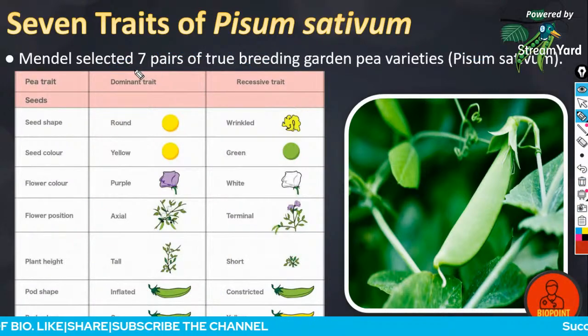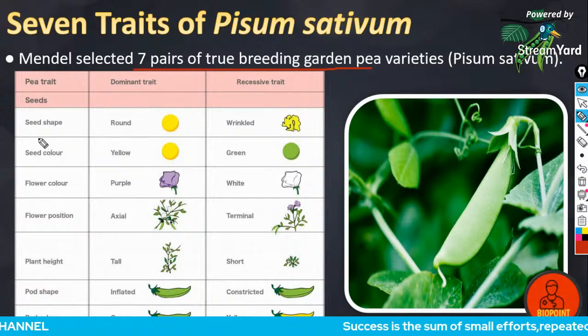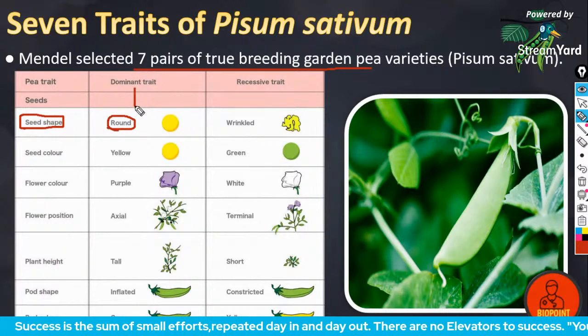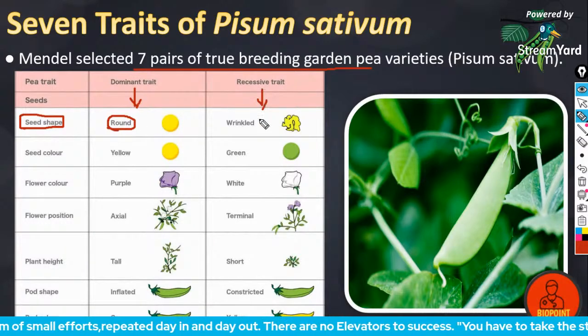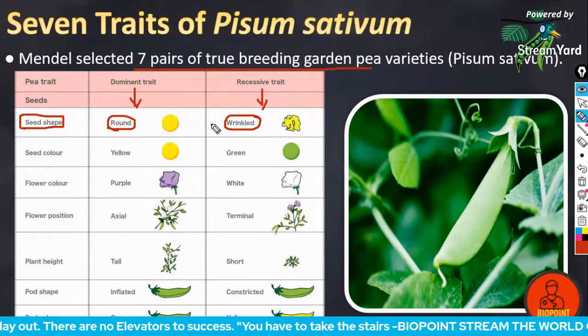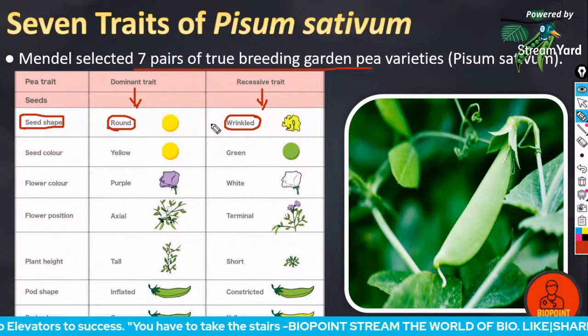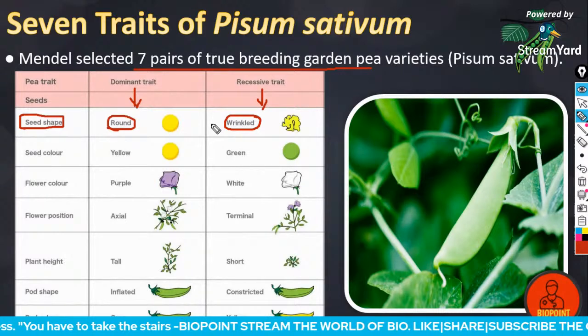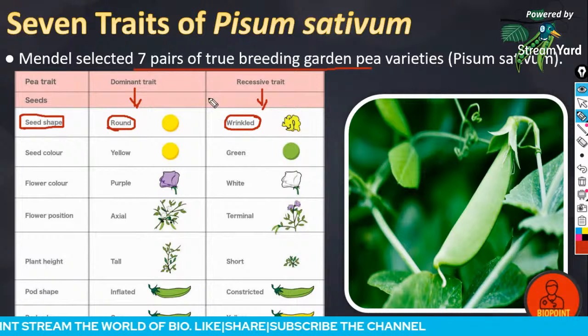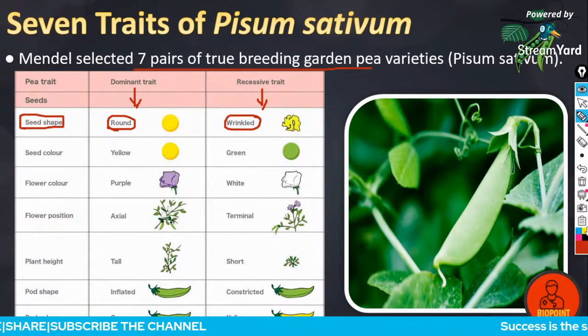So Mendel selected 7 pairs of true breeding garden pea, Pisum sativum. For example, the first one is seed shape: round is the dominant trait and wrinkled is the recessive trait. The pairs are seed shape, seed color, pod shape, pod color, flower position, flower color, and plant height, the different pairs of breeding varieties of garden pea selected by Mendel.